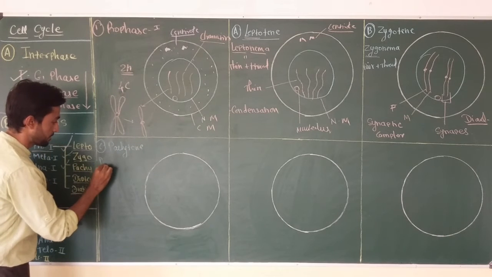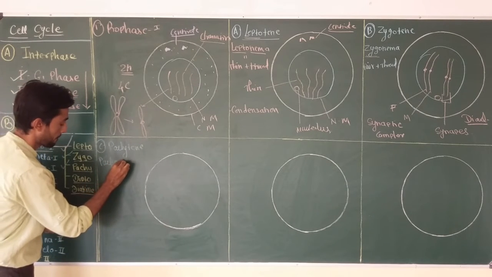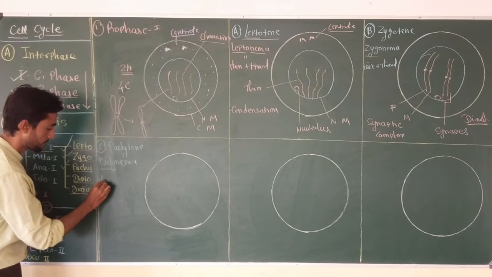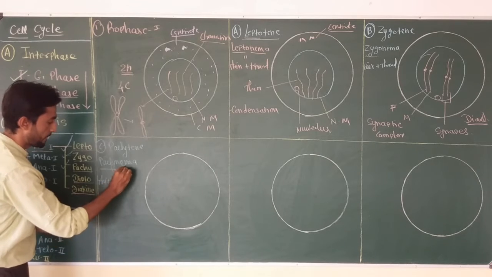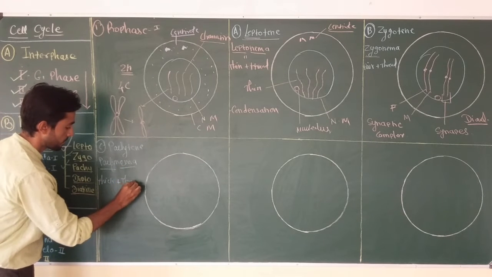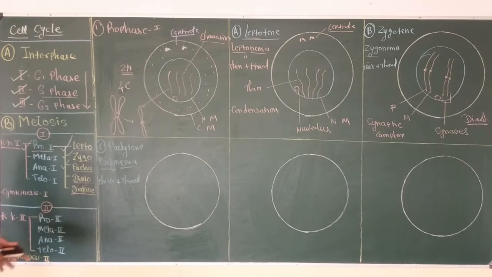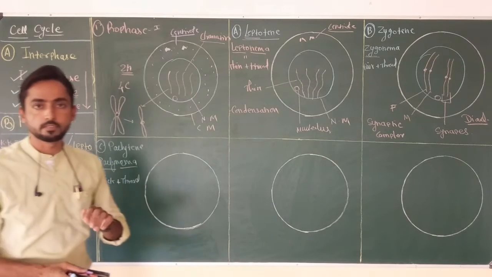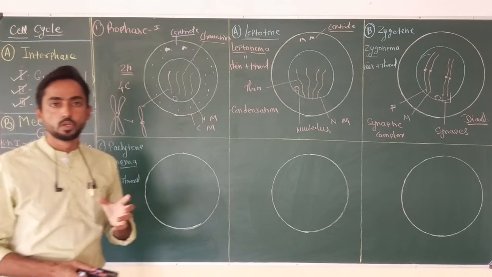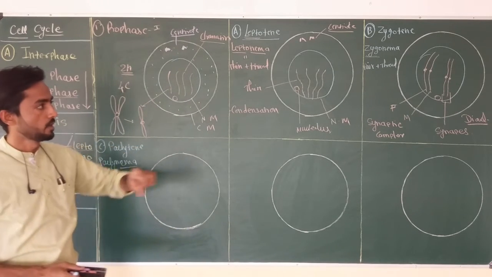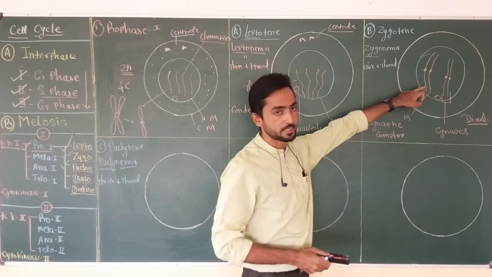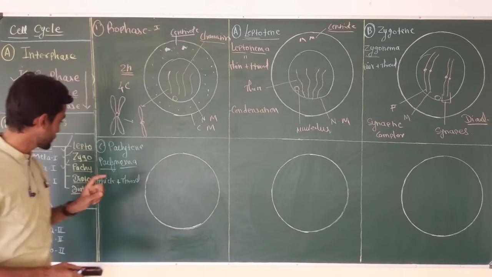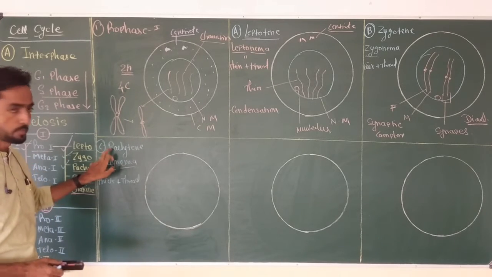Also called pachynema. Pachy means thick and nema means thread. So it is the thick thread stage, in which the condensation process leads to further shortening and thickening of the chromosome, which is present inside the nucleus. And now you can see the actual structure of the chromosome like this during the pachytene.